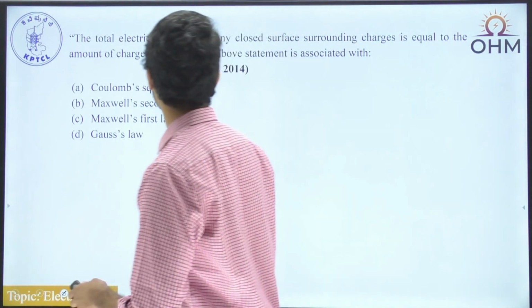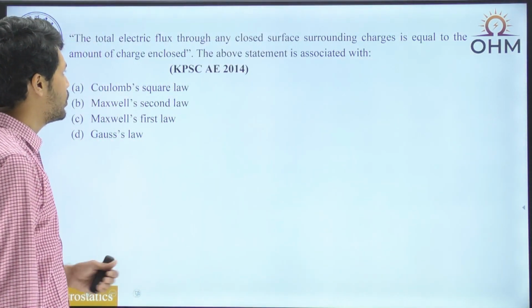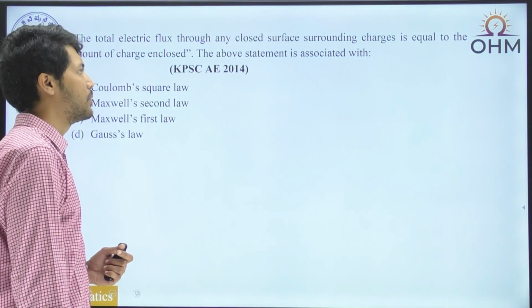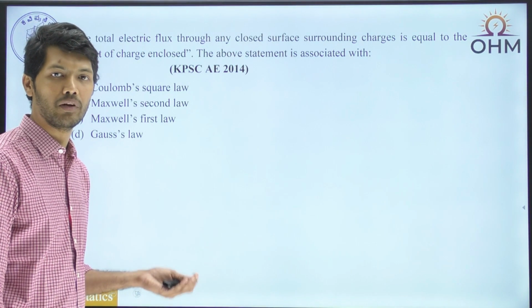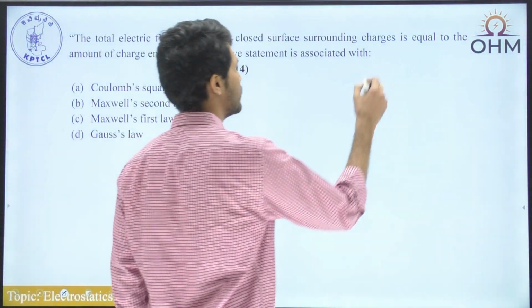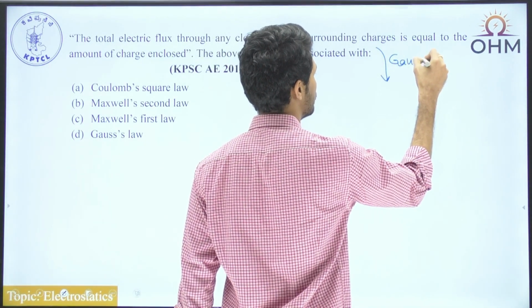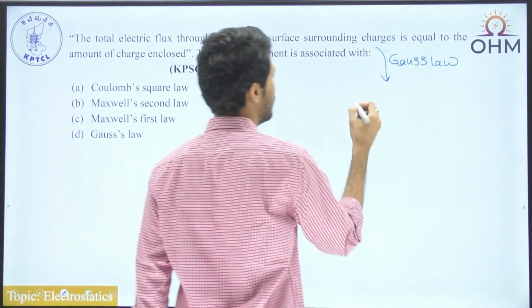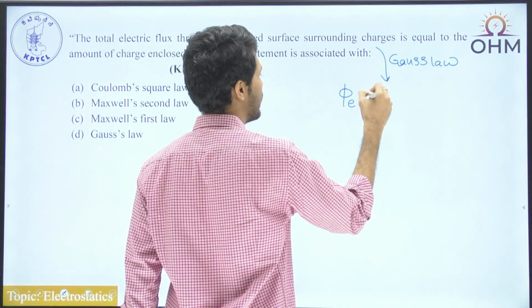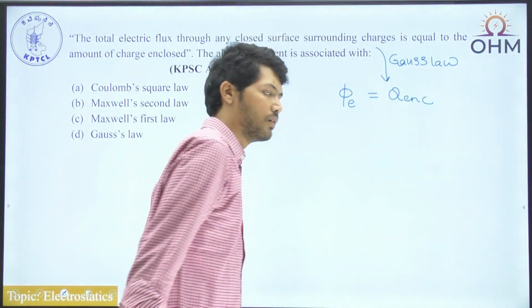The total electric flux through any closed surface surrounding charges is equal to the amount of charge enclosed. The above statement is associated with dash. Like we have discussed many times till now, the statement given to us is nothing but the Gauss Law, which says that the electric flux coming out of any closed surface is equal to the charge enclosed by the closed surface.